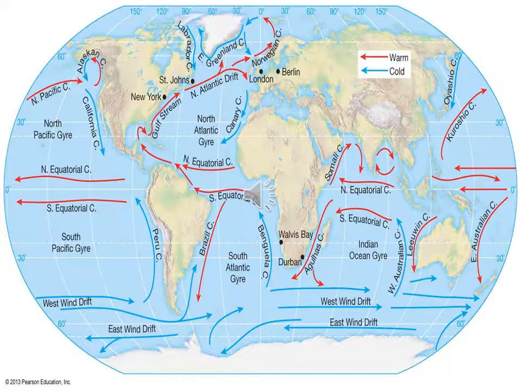This map shows the distribution of major ocean currents. In the South Atlantic Ocean, we can see the Benguela current, which is a cold current. Its effect is that it leads to foggy conditions along the coast of Namibia in the Africa continent, and also helps in the development of the Namib and Kalahari Deserts.